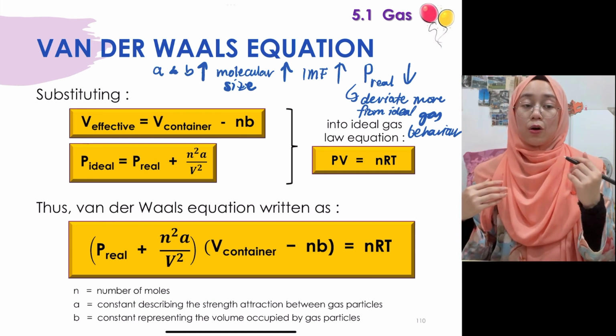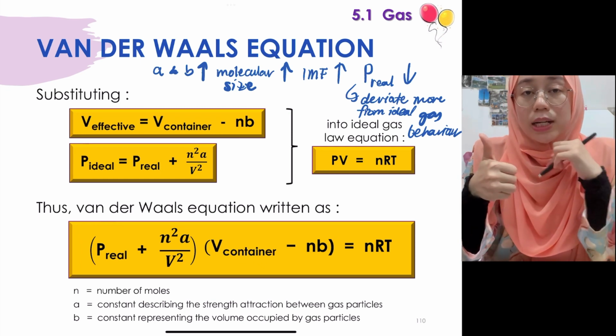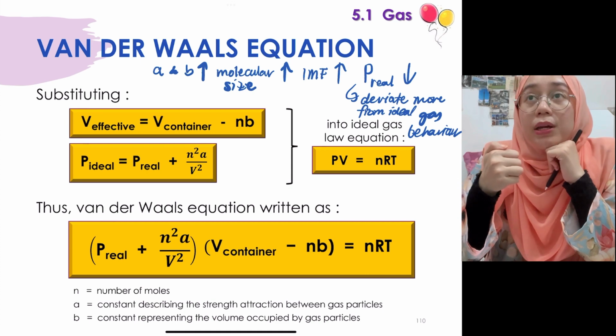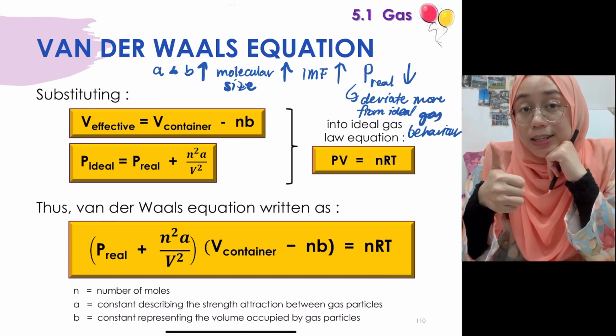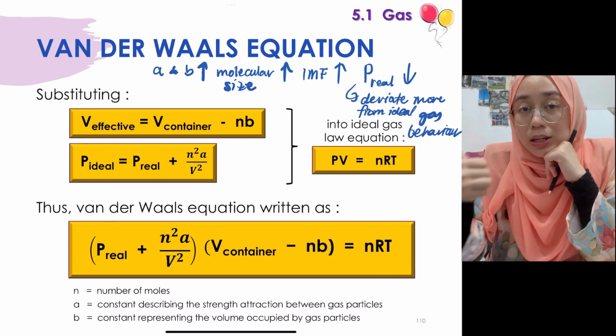There are a few things to remember. First, remember the conditions under which a gas behaves ideally. It has to be at a lower pressure and also high temperature, because there the IMF is less significant.